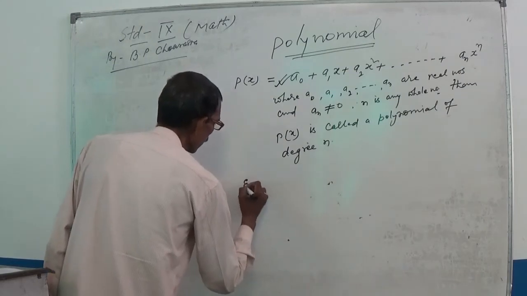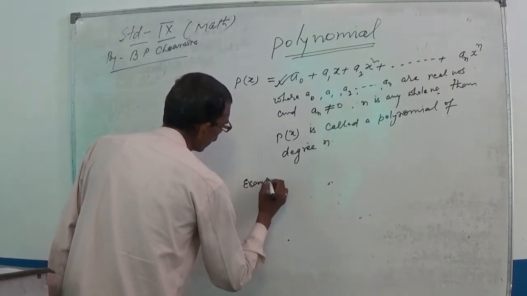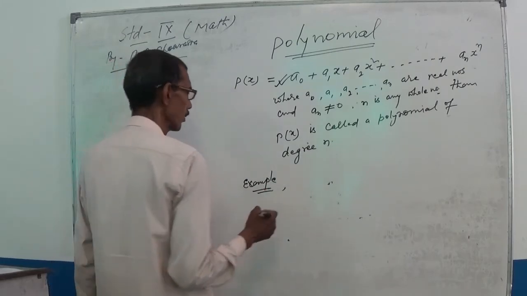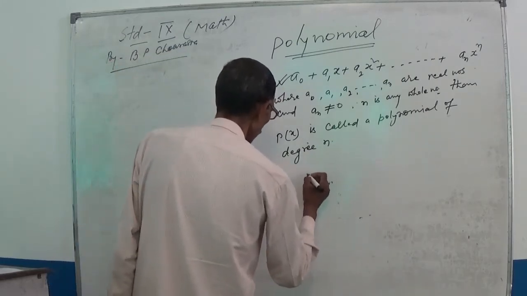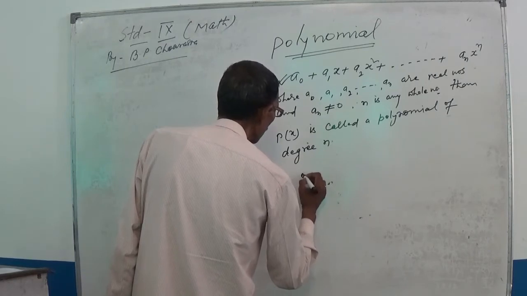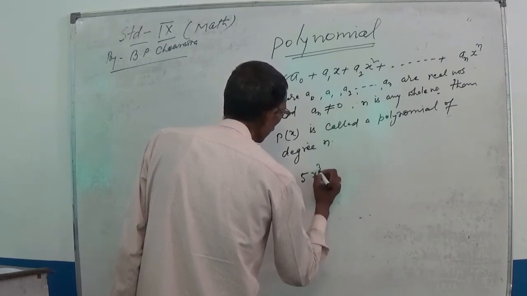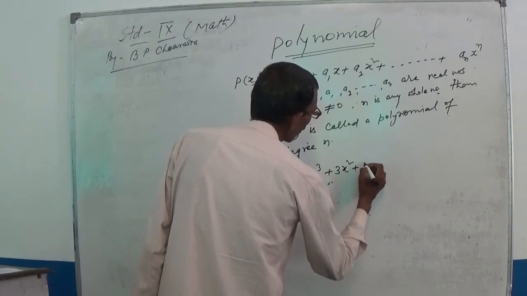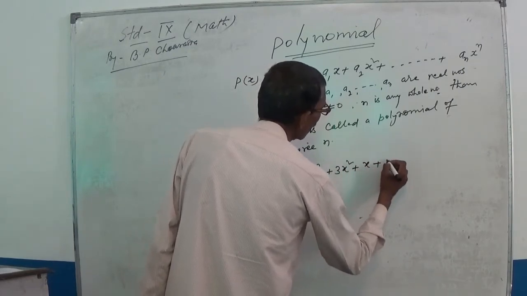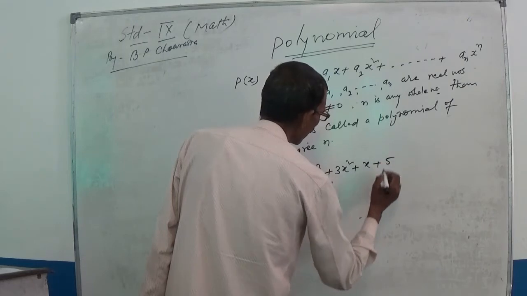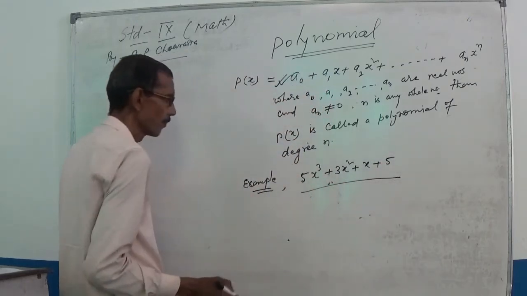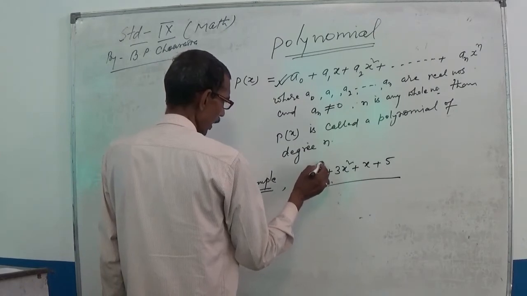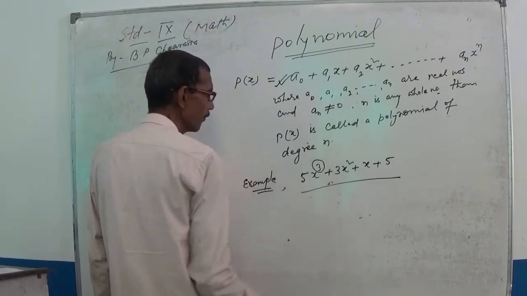Example. Suppose 5x cube plus 3x square plus x plus 5. The highest power of x is 3.